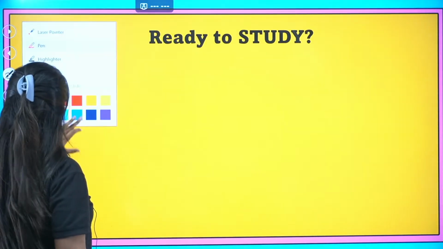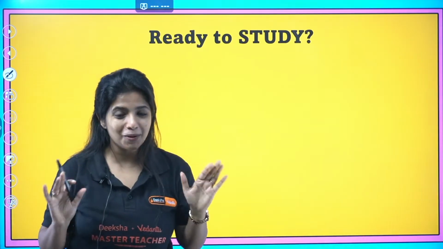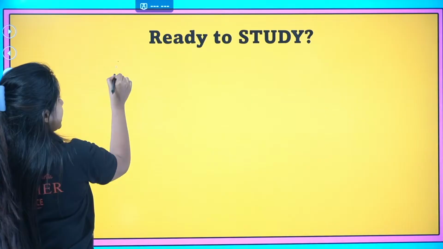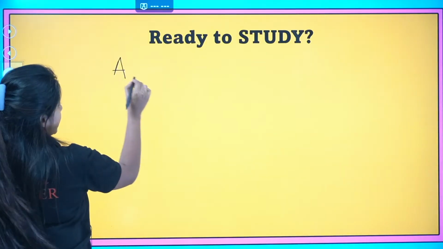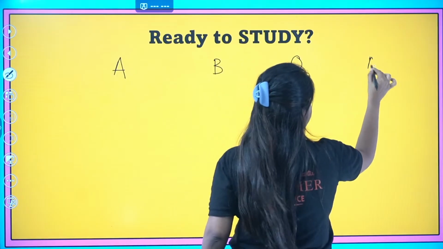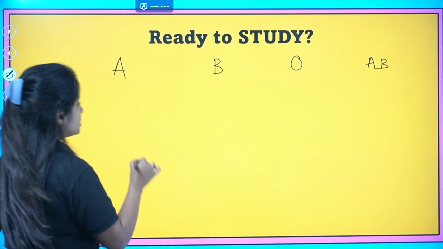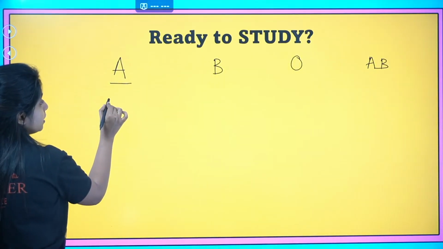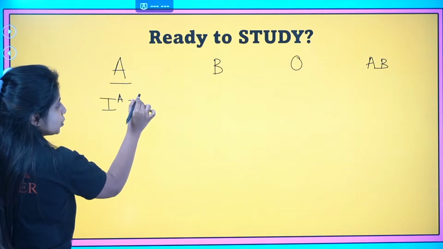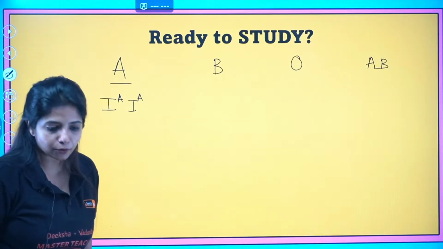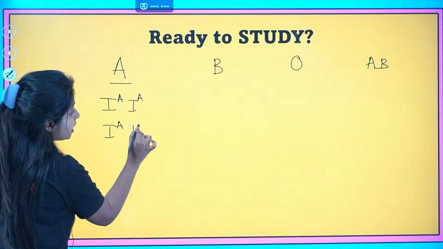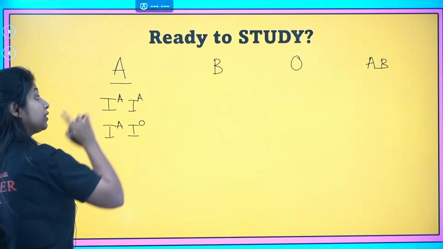Fine. Now, I'm going to talk about certain things. Here, people can have a few blood groups. One is A blood group, one is B, one is O, and there is AB blood group. When does someone get A blood group? When one allele is A and the other allele is also A, that's when you get A blood group. Or one allele is A and the other allele is O, that's also when you get A blood group.